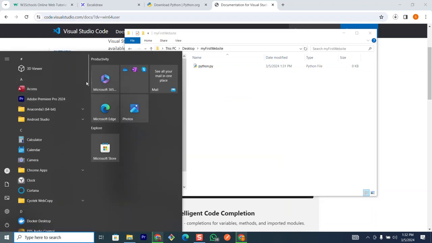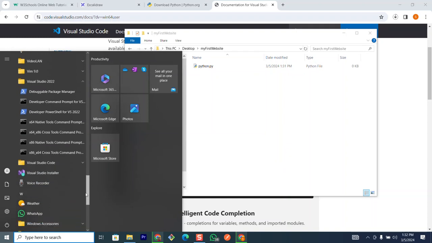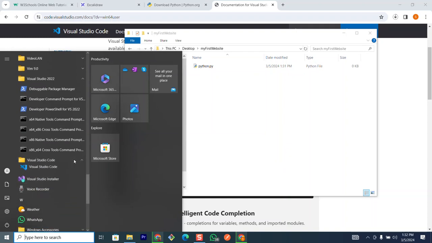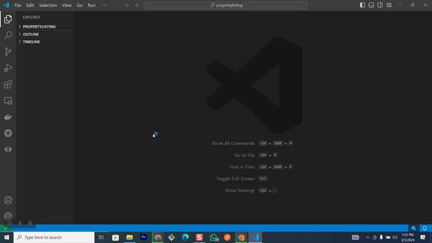For me, the application is somewhere here. If I scroll down, I'm going to see Visual Studio Code, and I'm going to open it. Once it opens up on my system, I can now open the file from there.